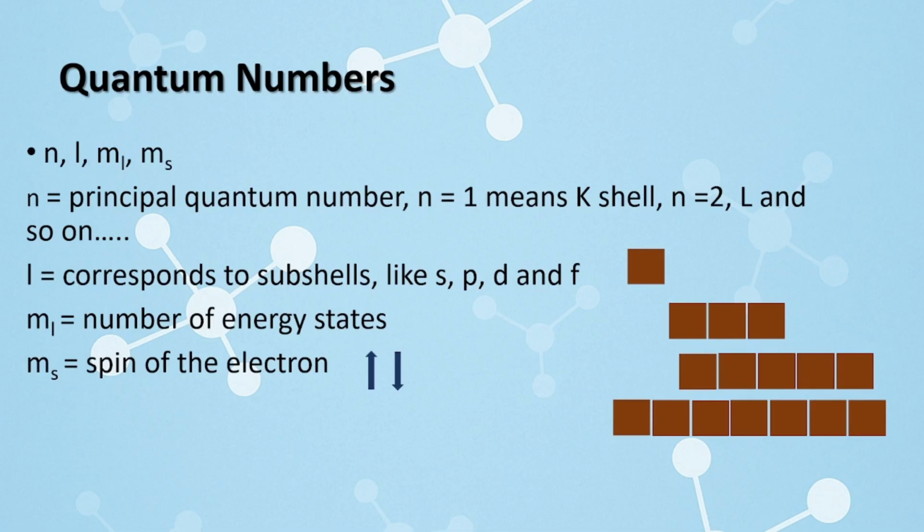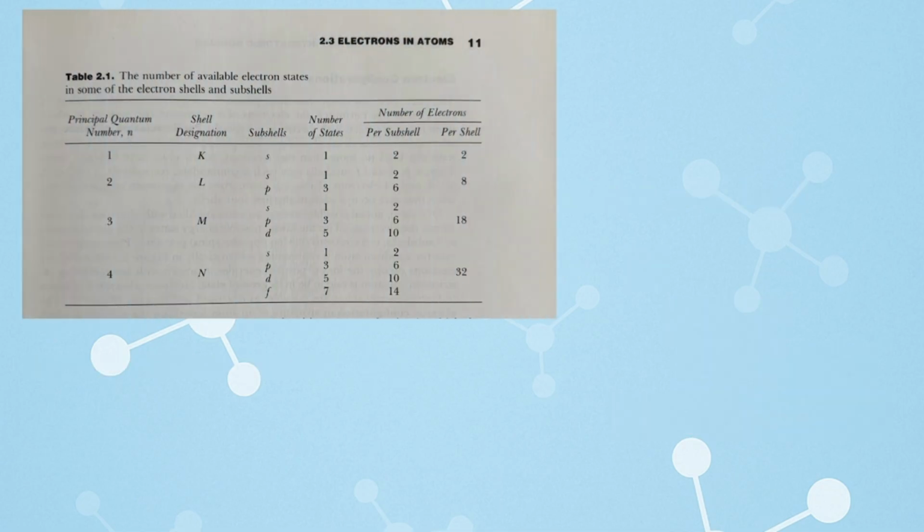And if we look at this table, it tells us the principal quantum number. As we have discussed previously, n equal to 1 corresponds to the K shell, which has the further subshell s. And according to the third quantum number, it has number of states 1.